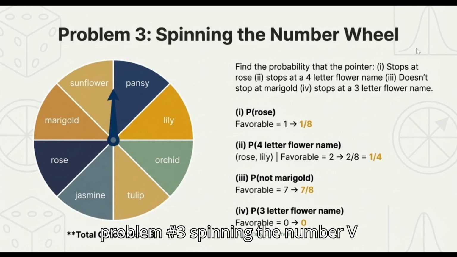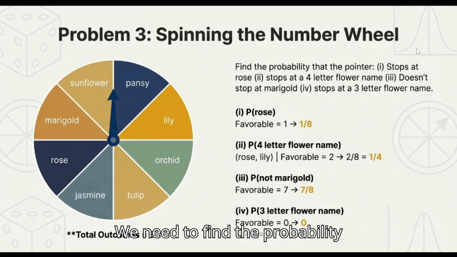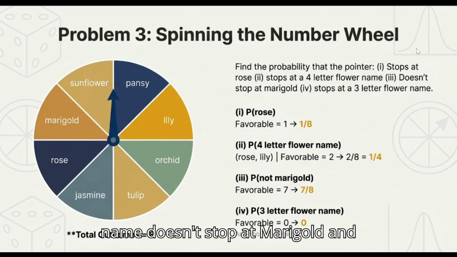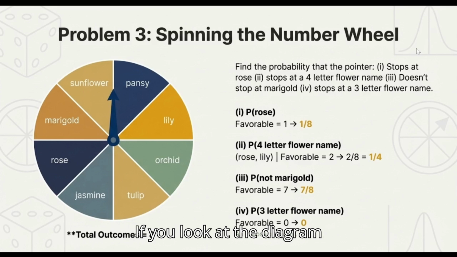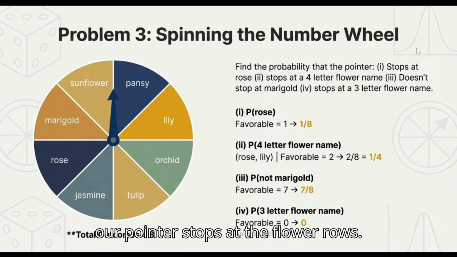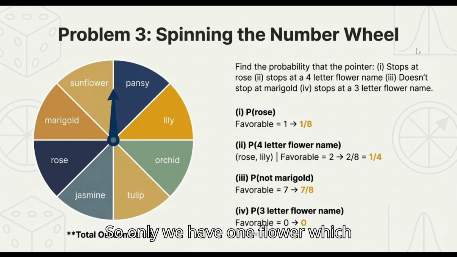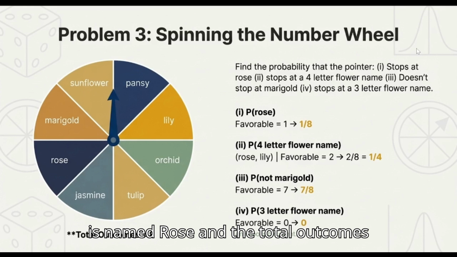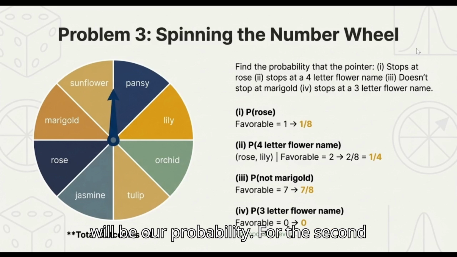Problem number 3, spinning the number wheel. We need to find the probability that our pointer stops at rose, stops at a 4-letter flower name, doesn't stop at marigold, and stops at a 3-letter flower name. If you look at the diagram shown, we have basically 8 sectors, 8 flowers, and we spin our number wheel and we need to find for the first part that our pointer stops at the flower rose. So we only have one flower which is named rose and the total outcomes is 8. That means 1 by 8 will be our probability.